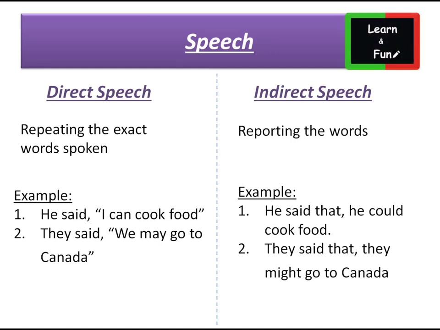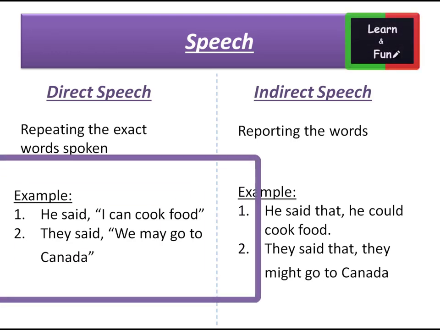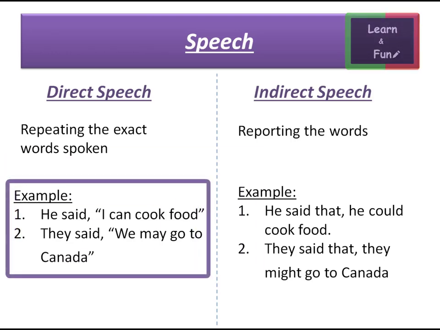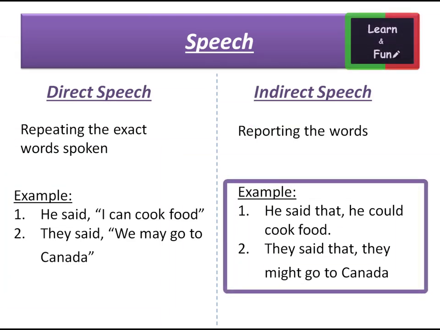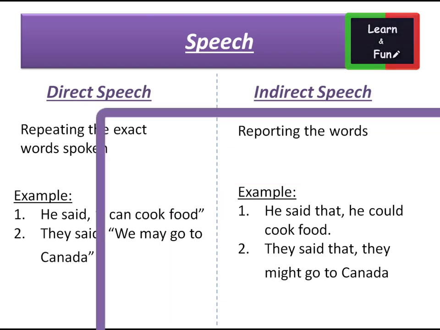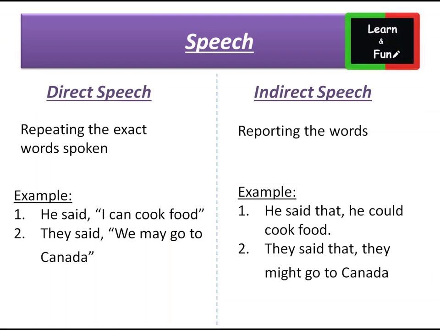Let's see the first example for direct speech. He said, "I can cook food." Let's try to convert the same sentence into indirect speech. He said that he could cook food. According to grammar rules, we have converted can to could, removed the comma and inverted commas. Also added the keyword "that" between the reporting and reported speeches.